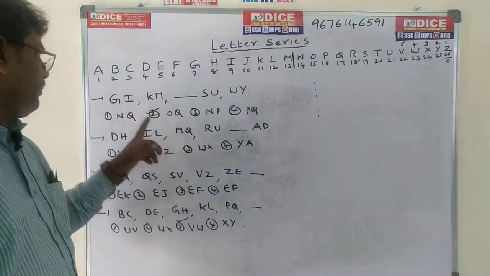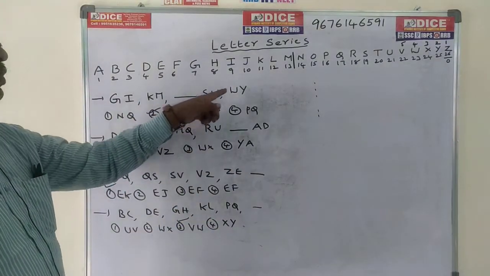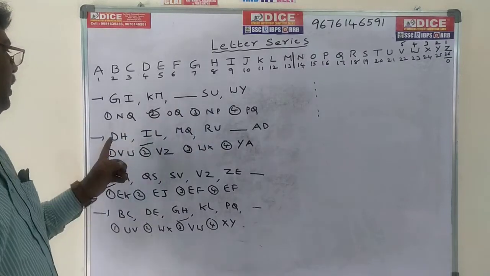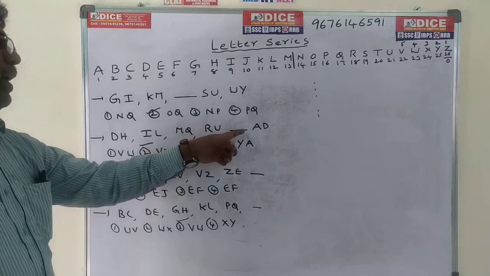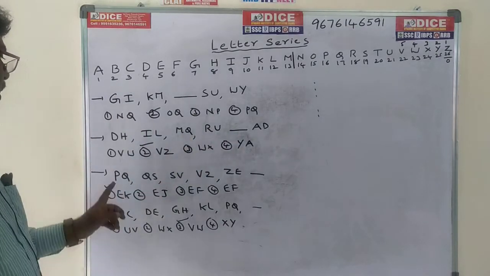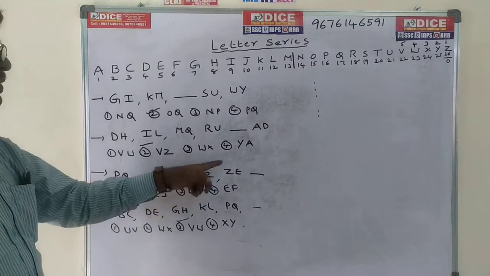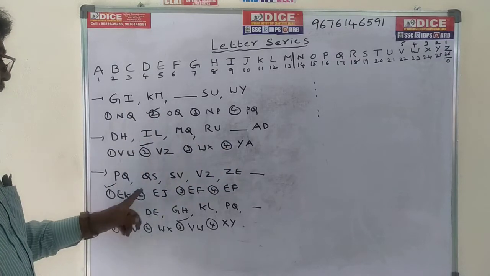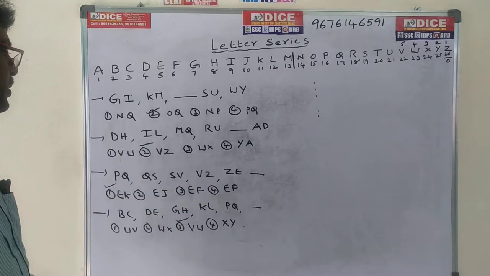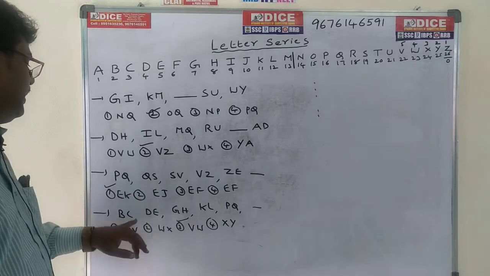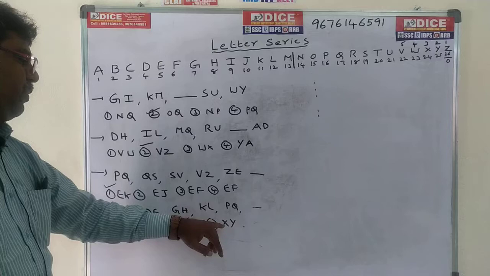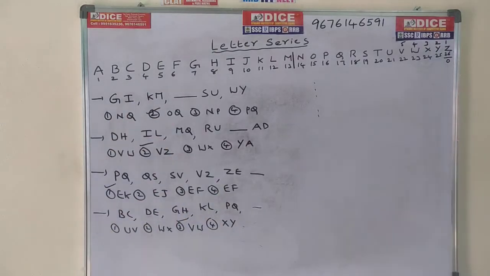Do as homework. GI, KM, dash, SU, WI. Options: NQ, OQ, NP, PQ. DH, IL, MQ, RU, dash, AD. Options: VW, VZ, WX, YA. PQ, QS, SV, VZ, ZE, dash. Options: EK, EJ, EF. The same model, same process. We can check out this one. BC, DE, GH, KL, PQ, dash. Options: UV, WX, VW, XY. You can check out this one. Write down this one.